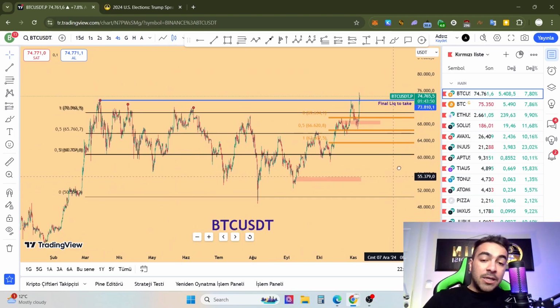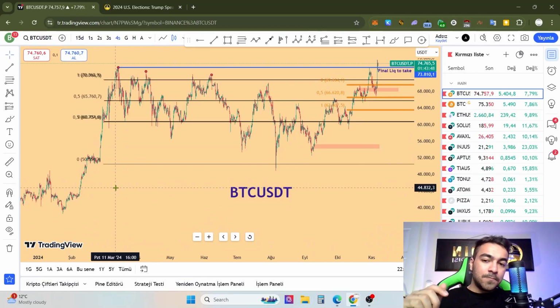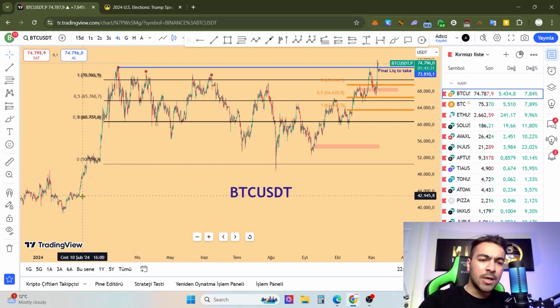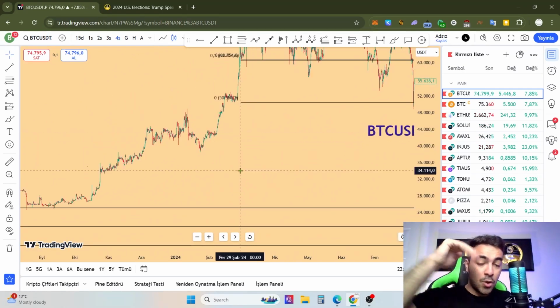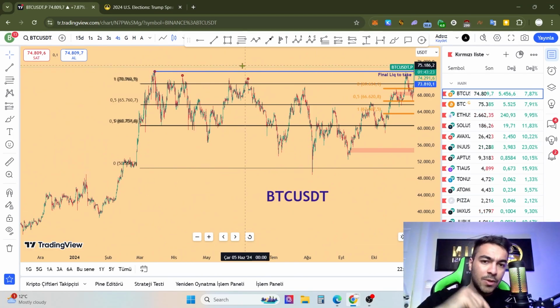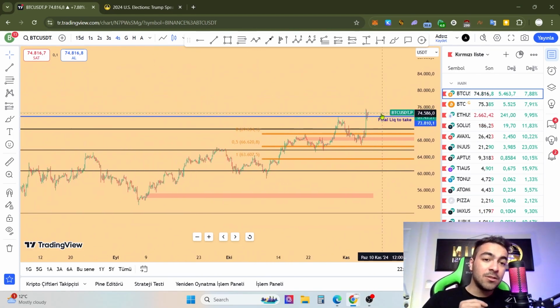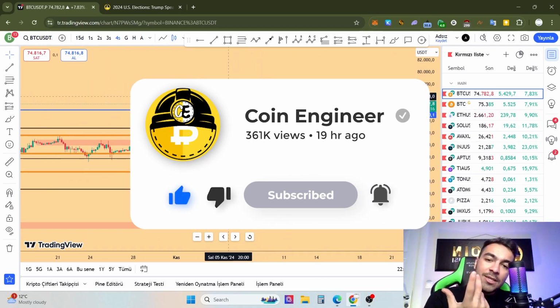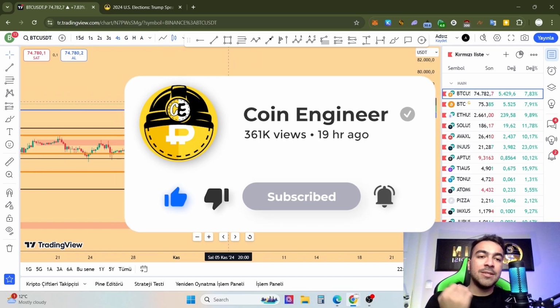And if you remember, after the acceptance of Bitcoin ETFs by BlackRock and other United States financial institutions, Bitcoin pumped hard from 40, 30 and 20 up to 73. And right now, after Donald Trump's win and his team declaring victory, we are at the all-time high.